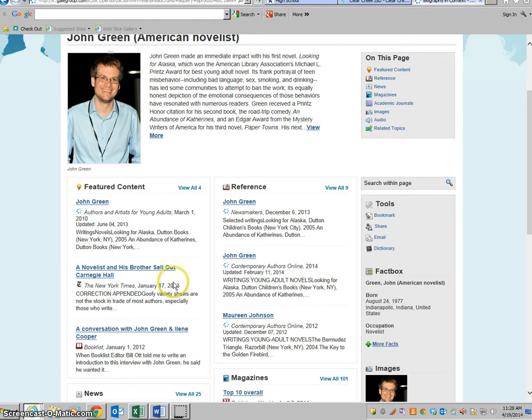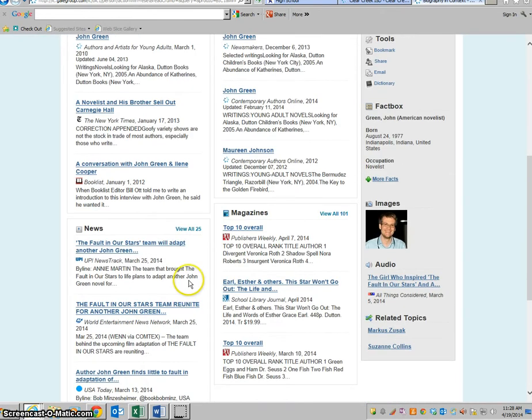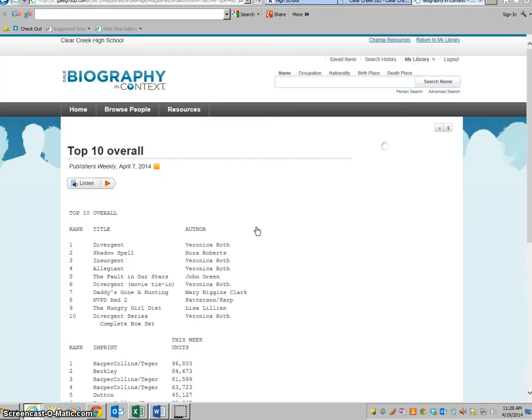Okay, so here I am in the Gale database, and I'm interested in finding out some information about John Green. And one thing I'm interested in is, today is the 19th of April 2014, so I'm curious to see where his books are right now and how long they've been there. So I'm interested in this Publishers Weekly magazine. I'm going to click on the top 10 overall books.